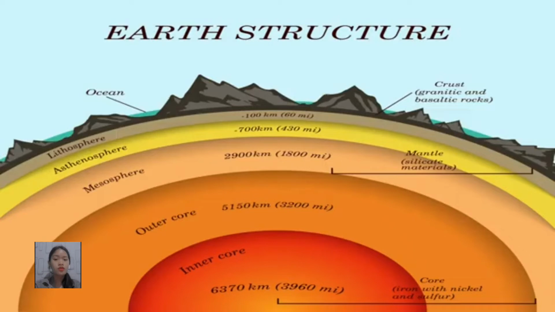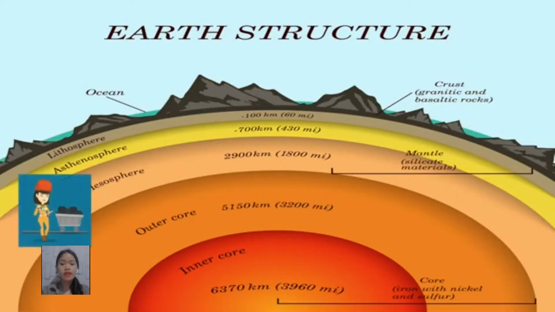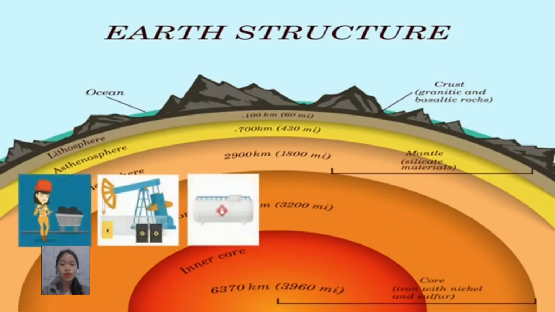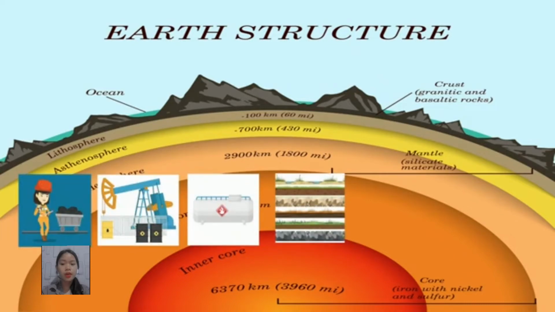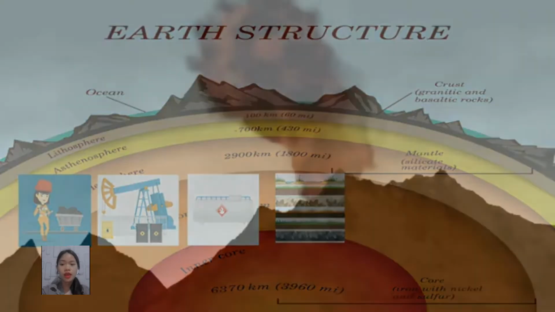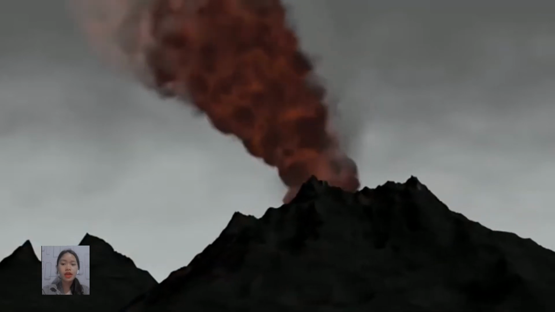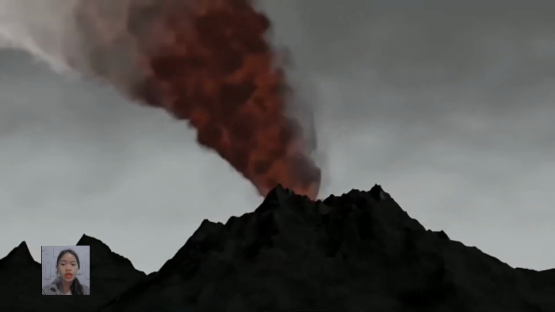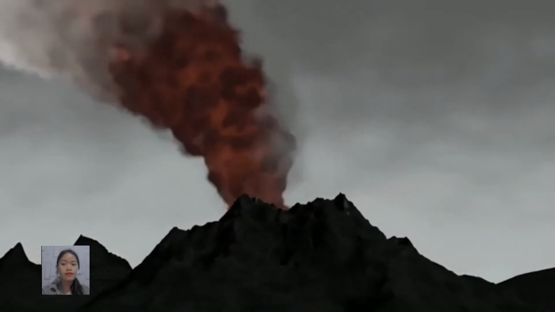Carbon in the lithosphere includes fossil fuels like coal, oil, and natural gas, along with deposits like limestone. Volcanoes may release some of this carbon stored in the lithosphere when they erupt.